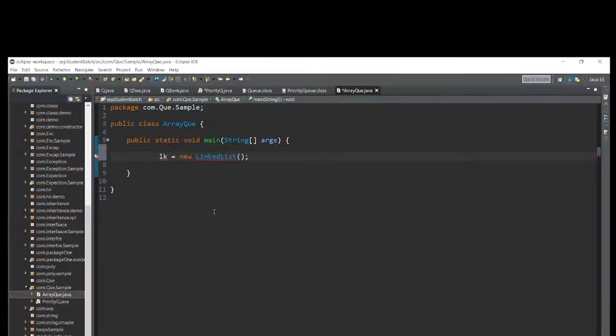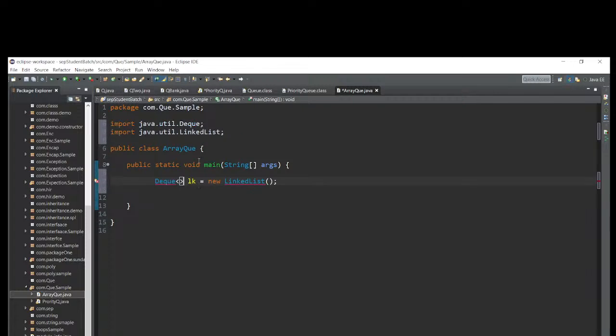Okay, let me write here Deque with generics, Control Shift O, so imported. Here it is showing an error because we have to pass some data type. Let me take the data type as String. Just save this one. So I created an object for one class. LK is not fine.